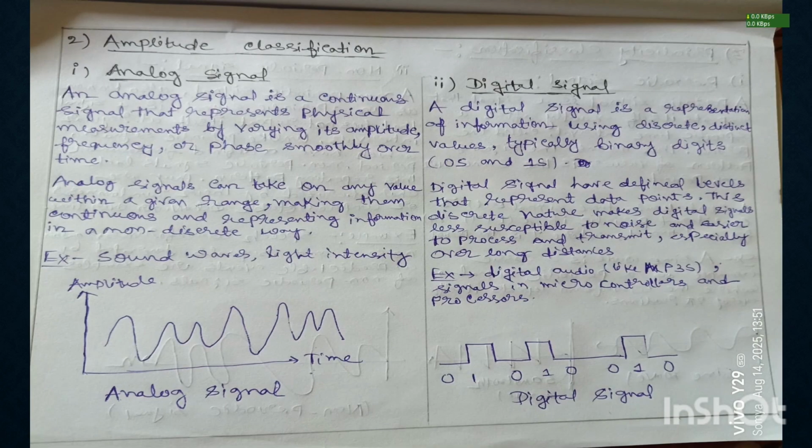Next we discuss the basis of amplitude classification. We can classify signals into analog signal and digital signal. Now we discuss analog signal.